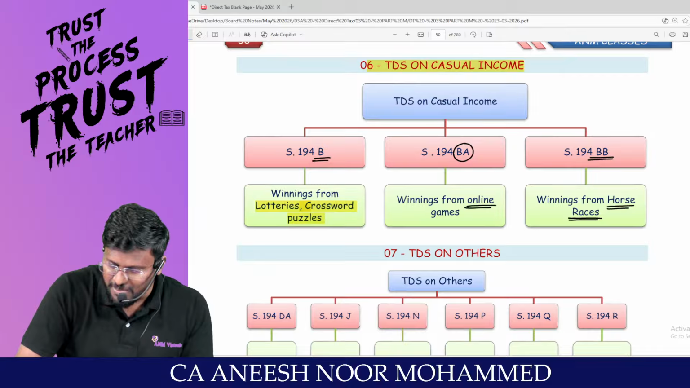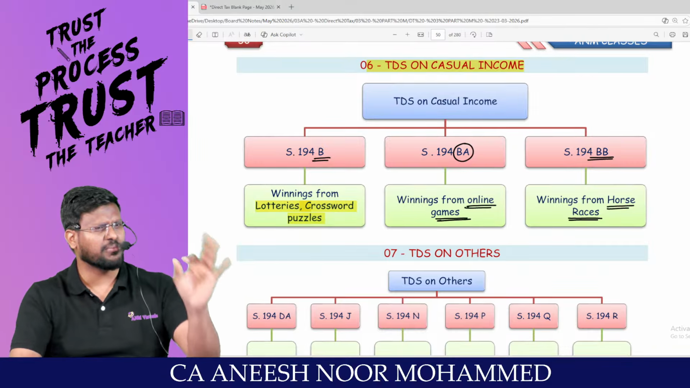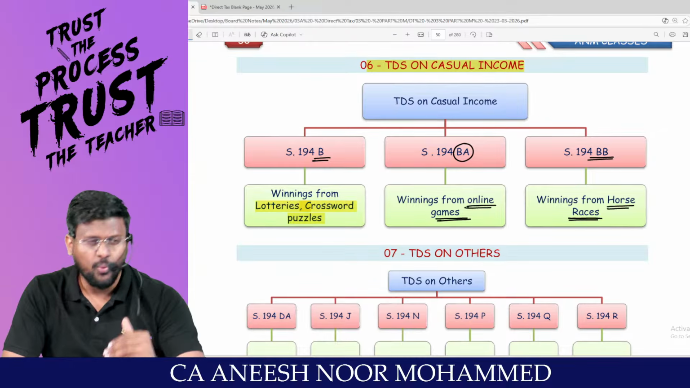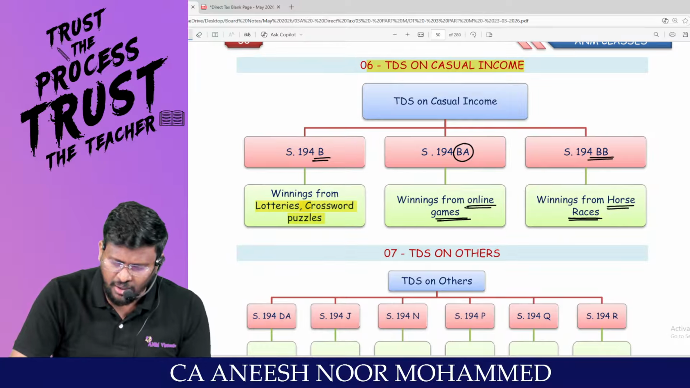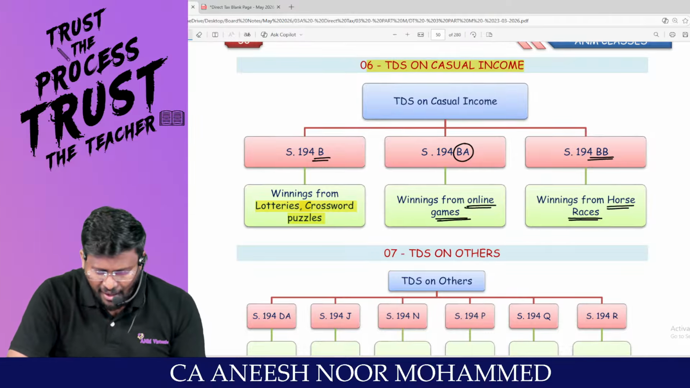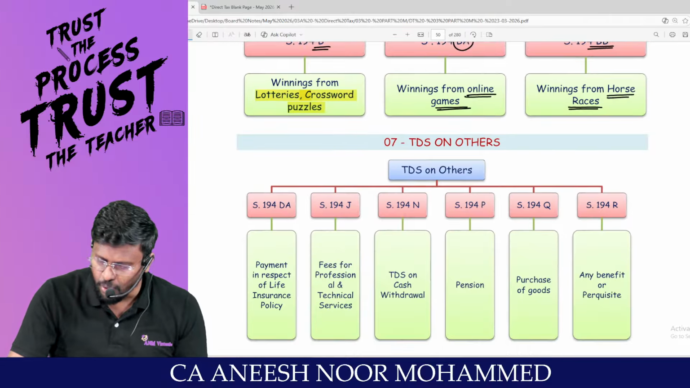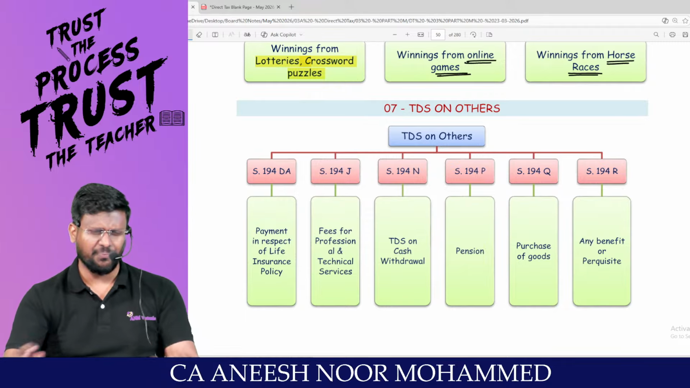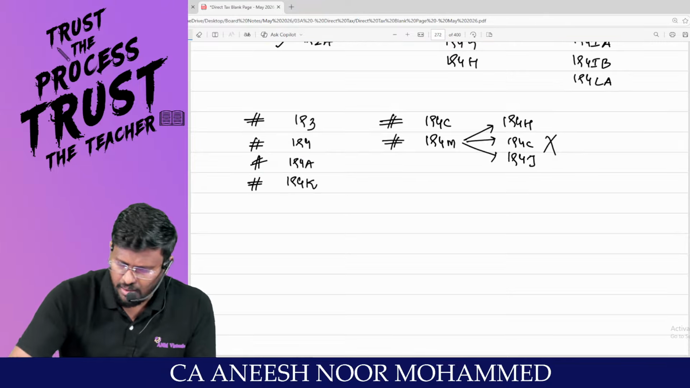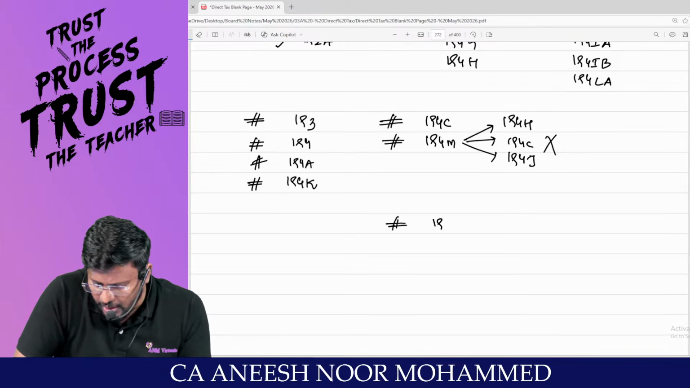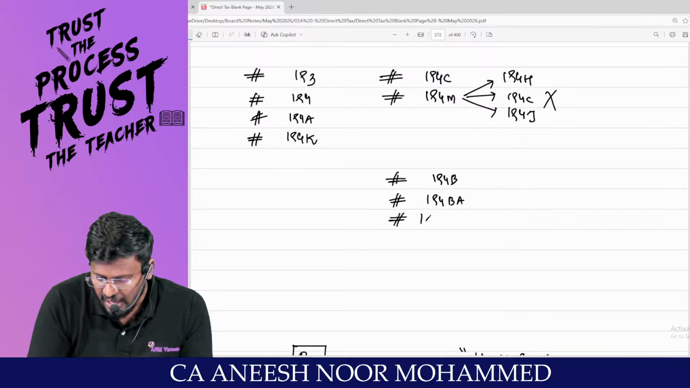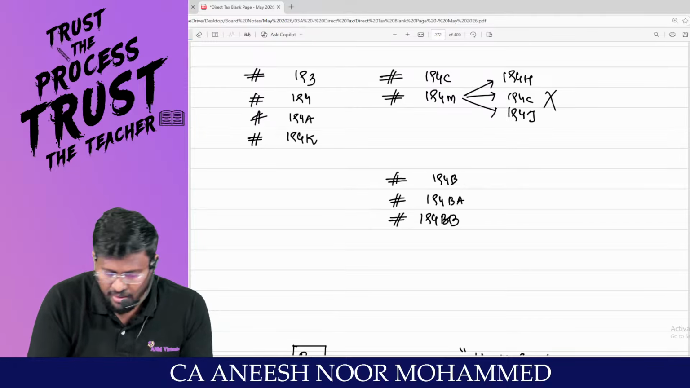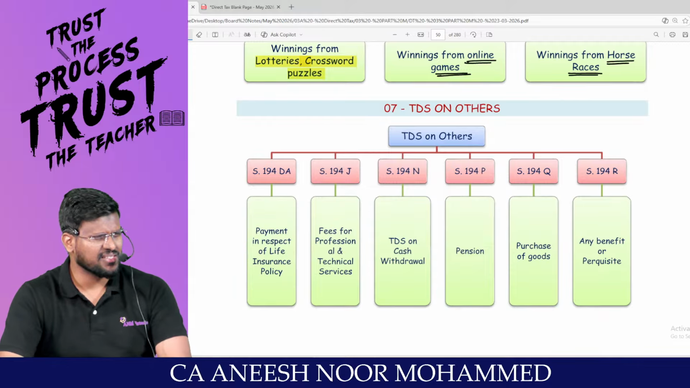Winning from what games, man? Online games. That's it. Casual income has 3 sections: 194B, 194BA, 194BB. 194B, winning from lottery and crossword puzzles. 194BA, winning from online games. 194BB, winning from horse races. I try to target the family: 194B Bhagya, 194BA online games, and 194BB Bada Bhagya, horse races.